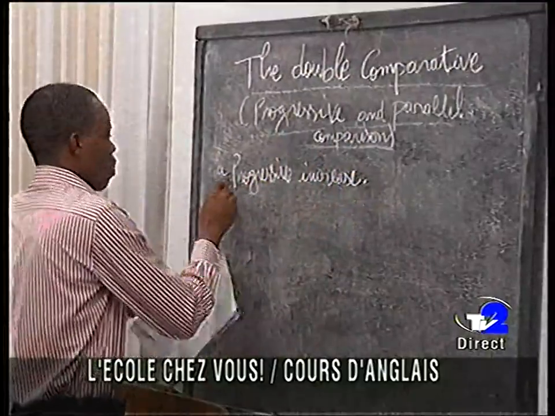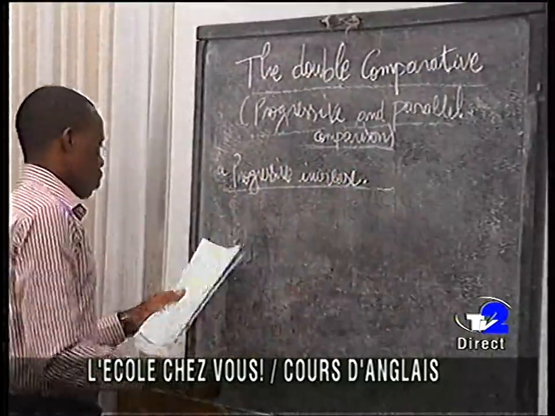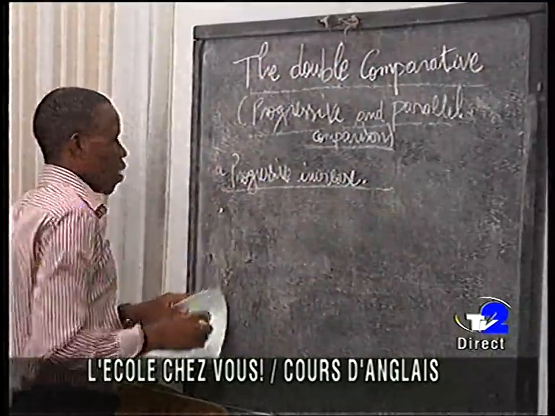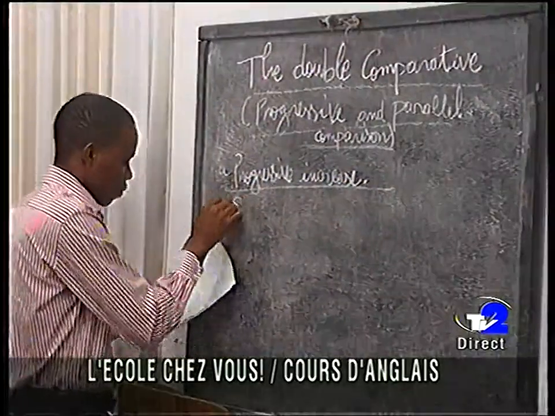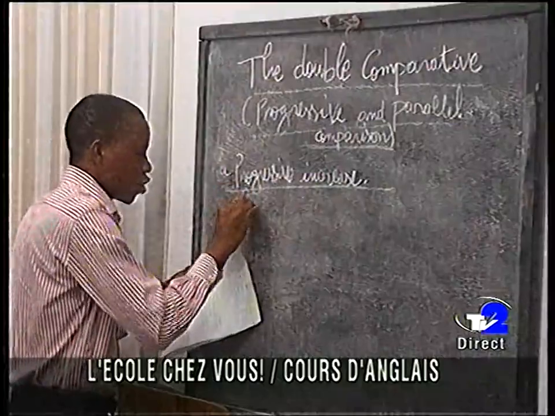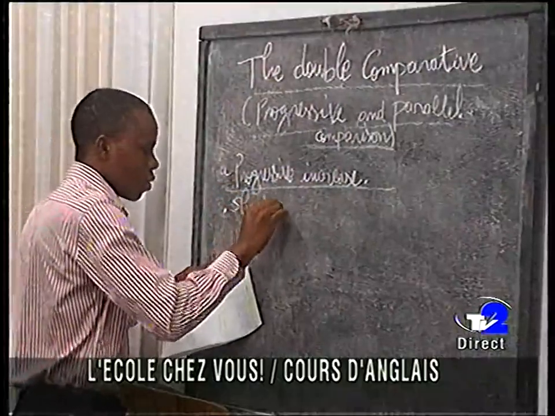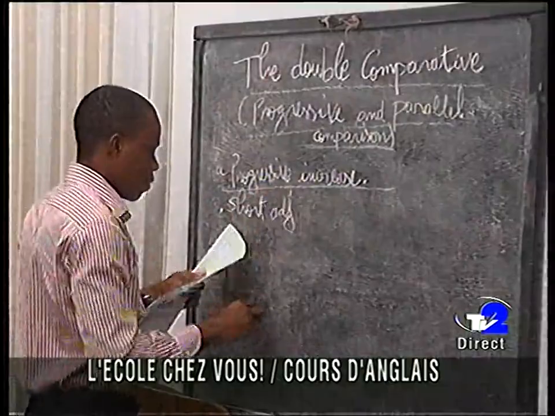For the progressive increase, we start with short adjectives.